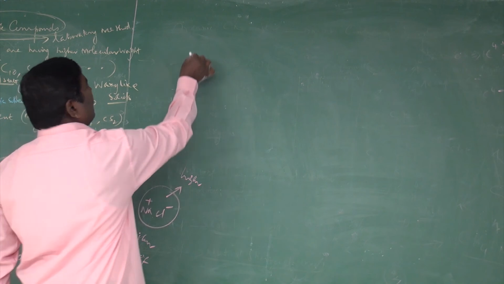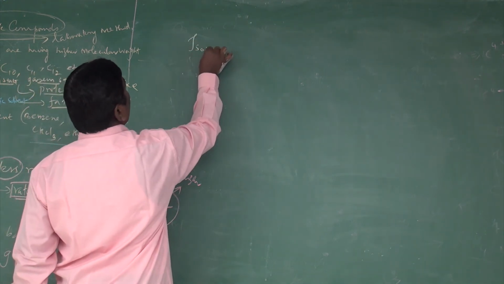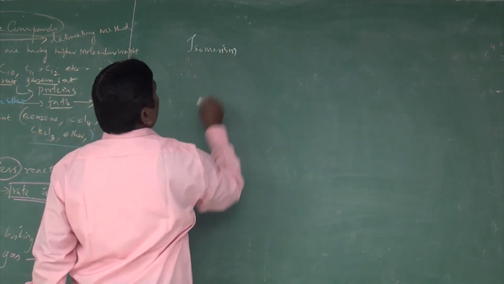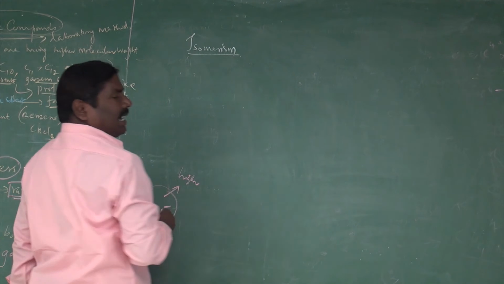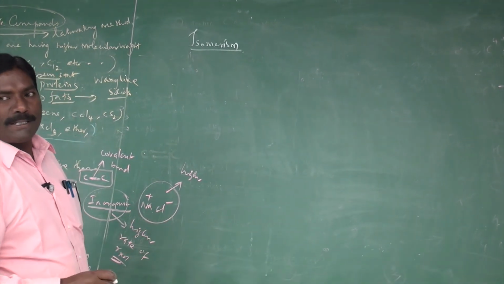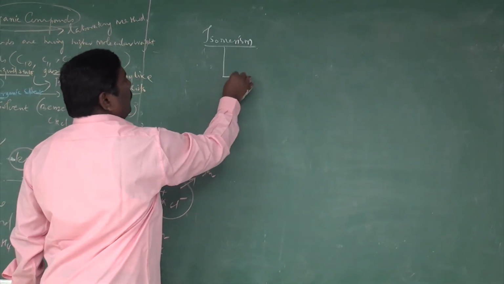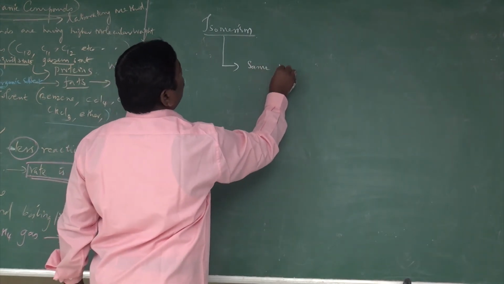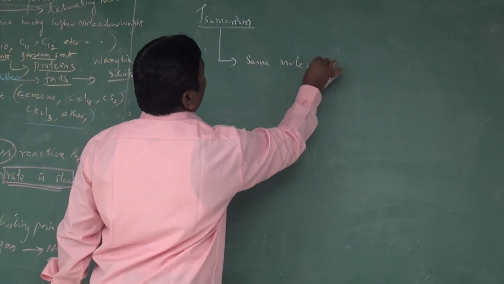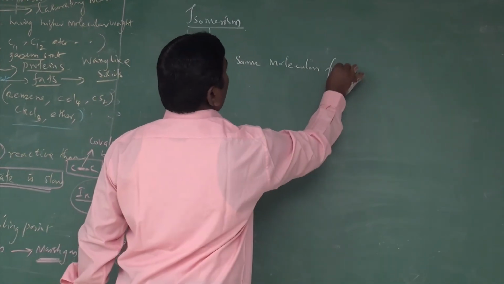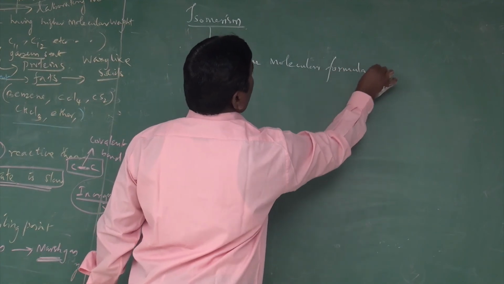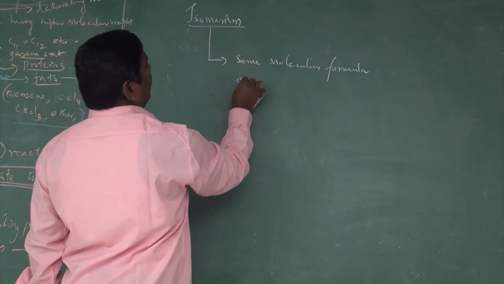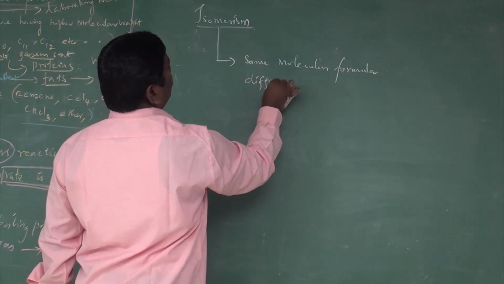Isomerism is a special characteristic property of organic compounds. A compound having the same molecular formula can have different structural formulas. Whatever the molecule may be, it has the same molecular formula but a different structural formula.